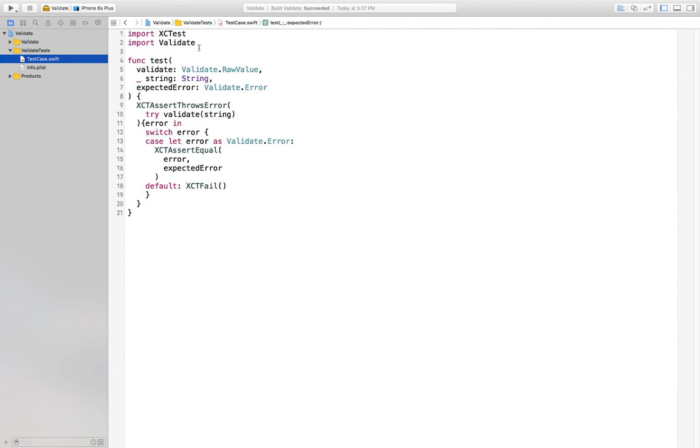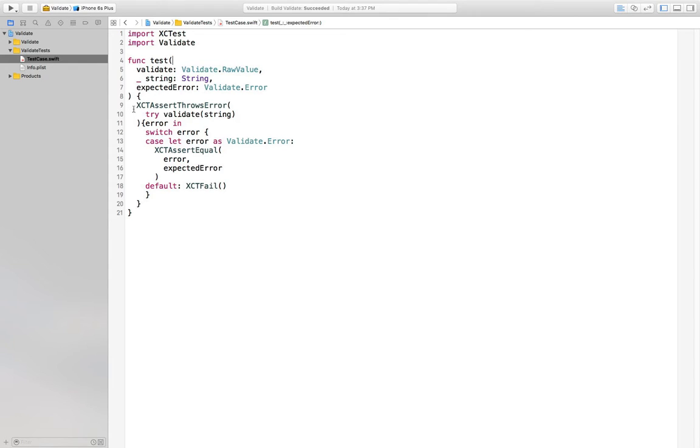I'm going to make a generic test function that I'll use for testing various things in this presentation. It will take one of these validates, right? And that signature. There's the signature. So it will take one of these validates. It will take the string that it's going to be validating, which doesn't need a name. We just need to know that it is a string. And then we're going to say what kind of error is expected.